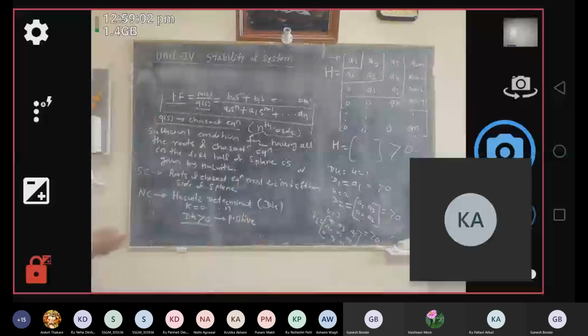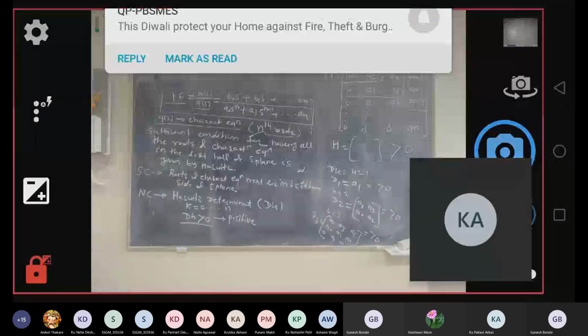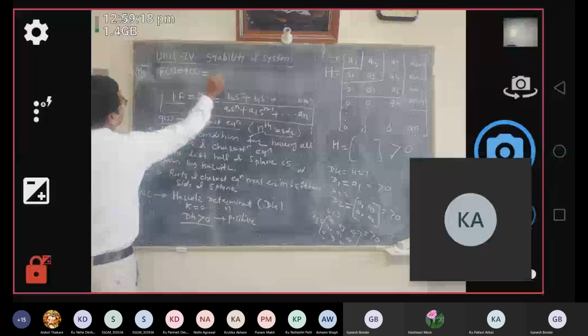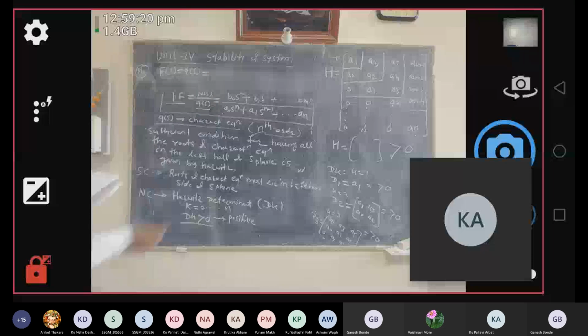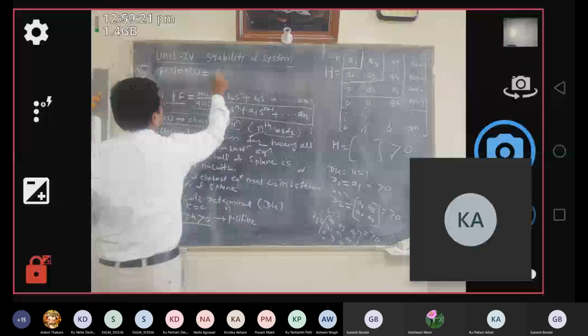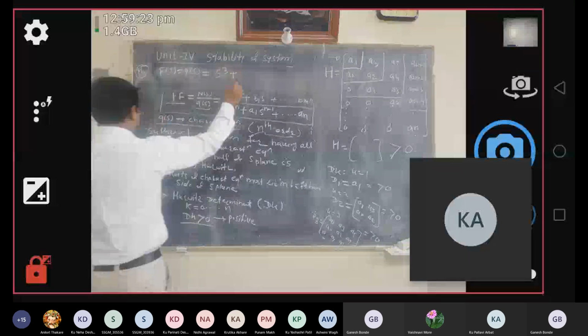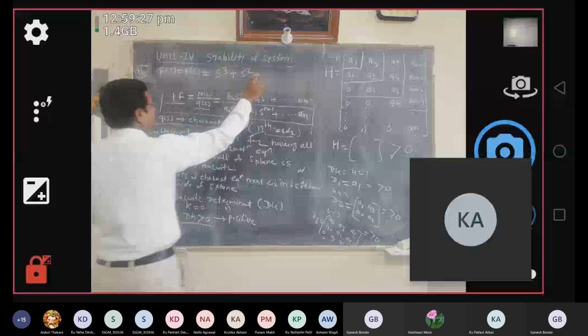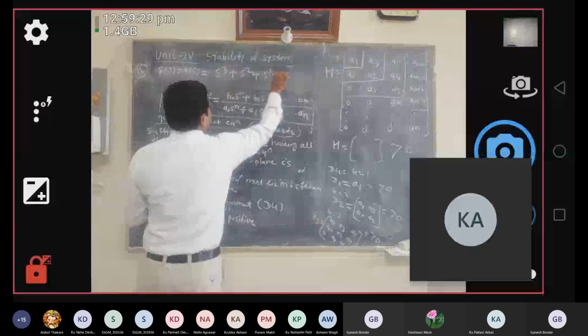Take down the problem. So here characteristic equation is given. F of s is equal to q of s cube plus s square plus s raised to 1 plus 4.